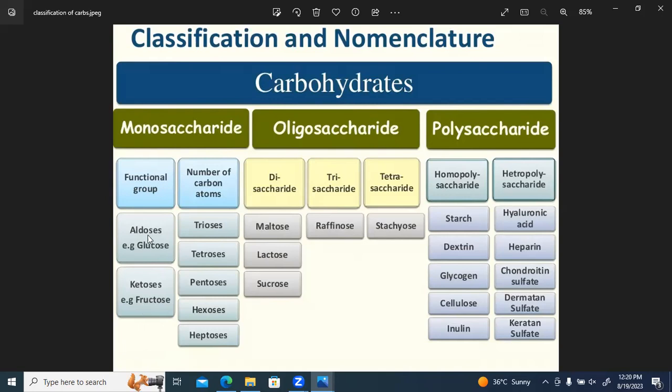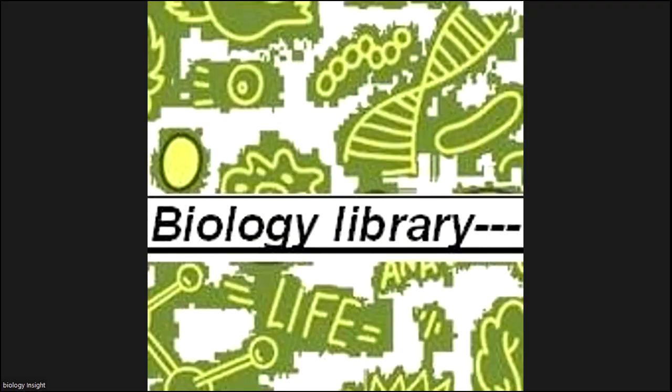As we have already studied, an aldose will have a CHO group, whereas a ketose will have a C double bond O group. Also, they can be divided upon the number of carbon atoms. Trioses will have 3 carbons, tetroses will have 4 carbons, pentoses will have 5 carbons, hexoses will have 6 carbons, and heptoses will have 7 carbons. So we'll study all these in detail. So let's start with that.